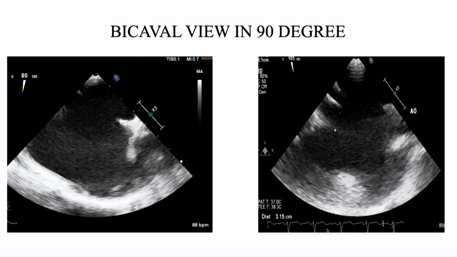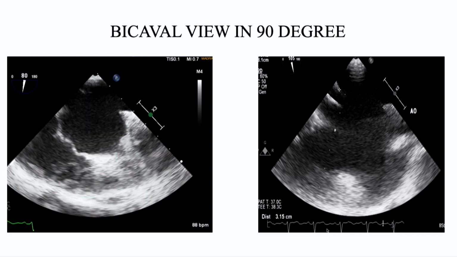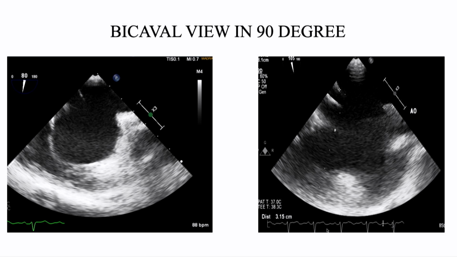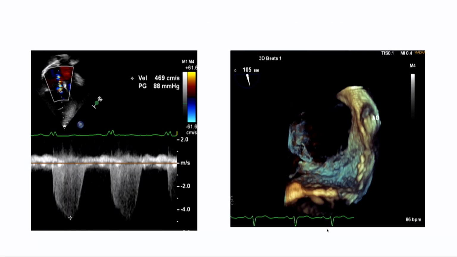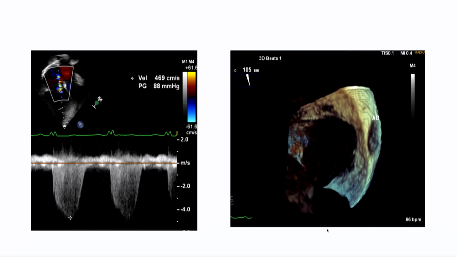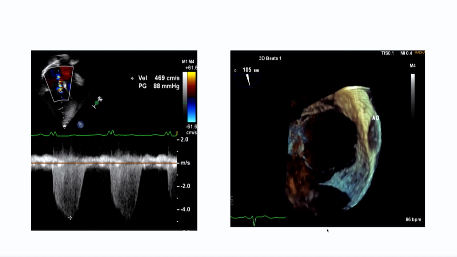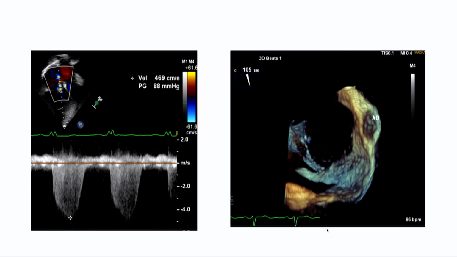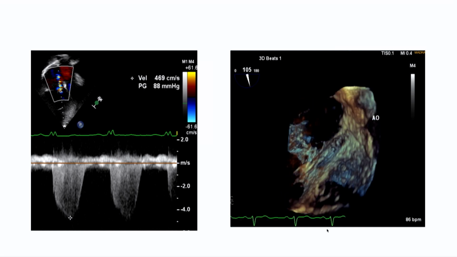This is a bicaval view of the same, where the ASD measures a maximum of around 31.5 millimeters. Patient had severe PH with the RVSP around 88 plus RA with mild TR. This is a 3D image. There was a deficient retroaortic margin with all other margins being adequate.